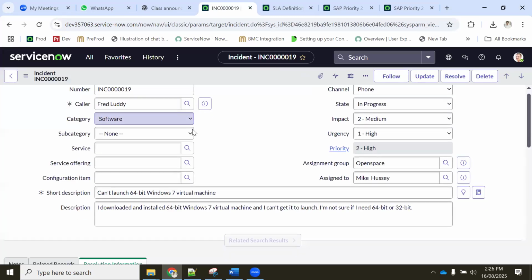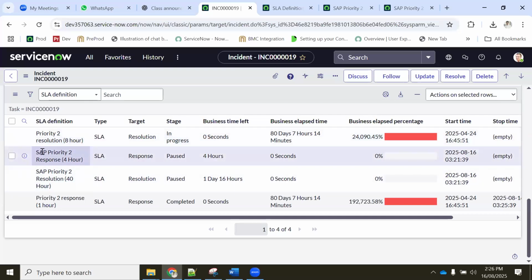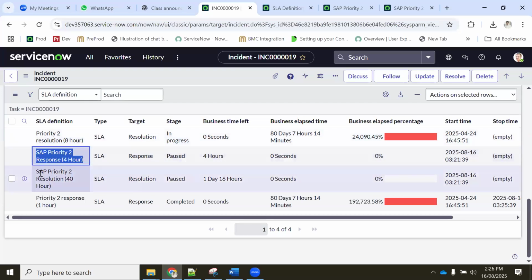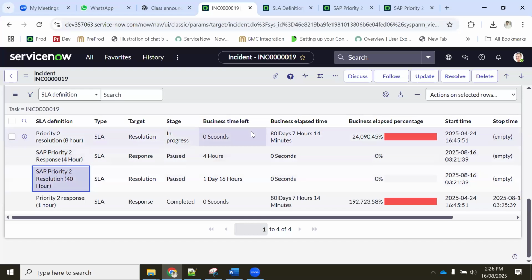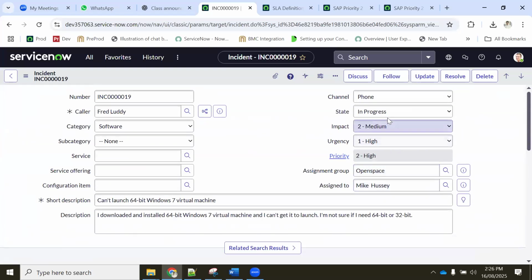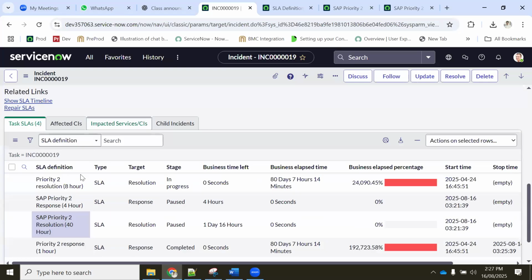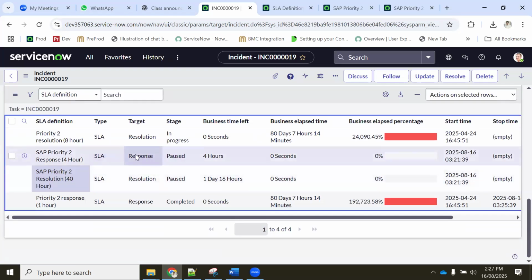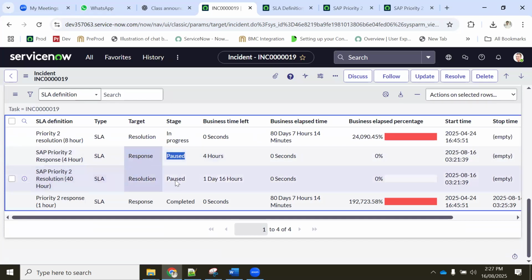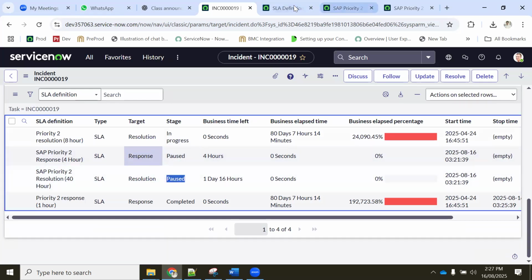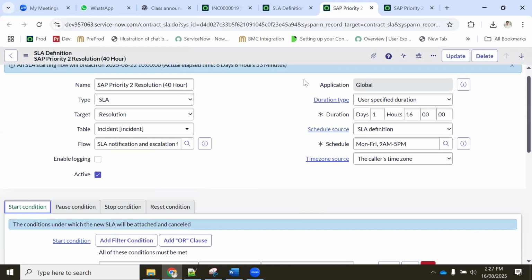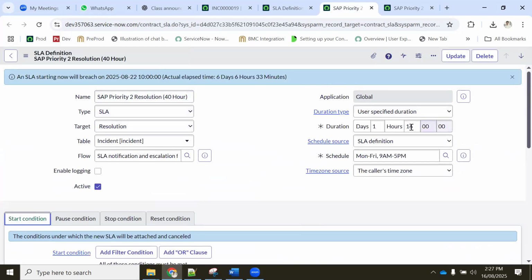We should have only 2 SAP things, correct? One is this response, one is the resolution. Why are both now resolution? This is response because it is passed, since we assigned it to Mike Hasi. So this is matching perfectly. This is working, pass. Now why is resolution going pass? We need to check, right? Let's go to resolution, 40 hours.